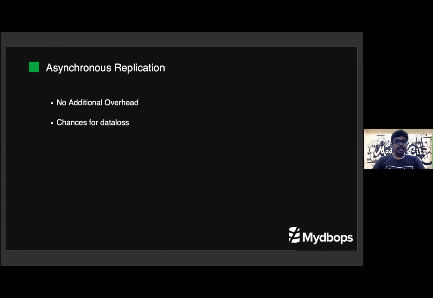The advantage of using asynchronous replication is that there is no overhead because we are just going to make the commit on only one server. So it doesn't cause any overhead, and write performance will also be good. But the disadvantage is that there is a chance of data loss whenever we are promoting our secondary to primary.